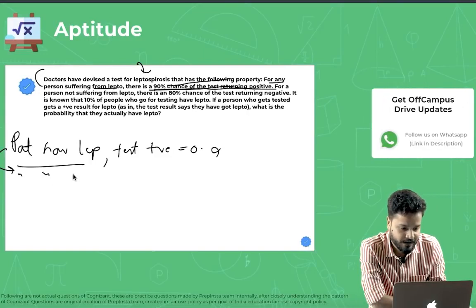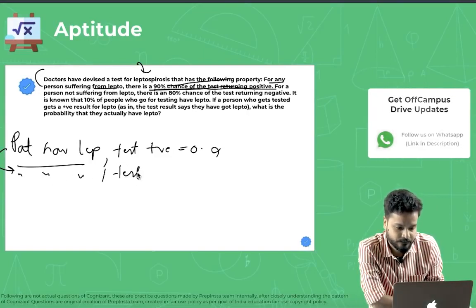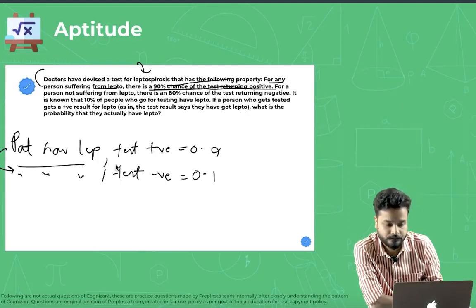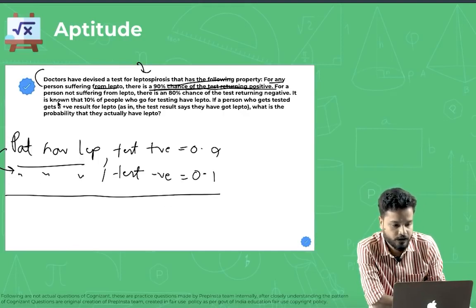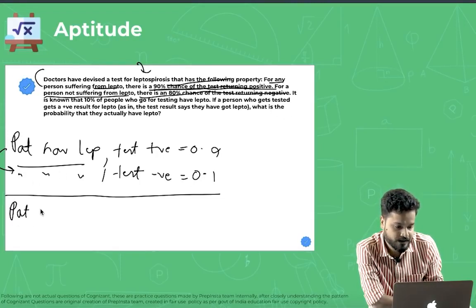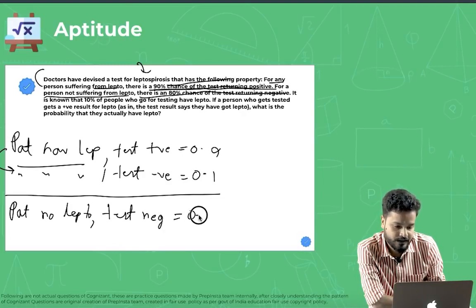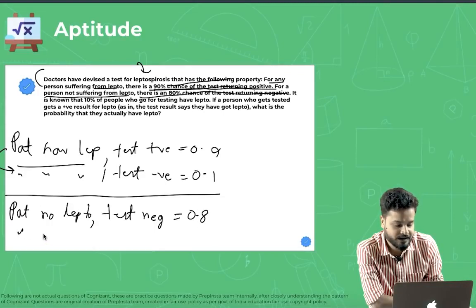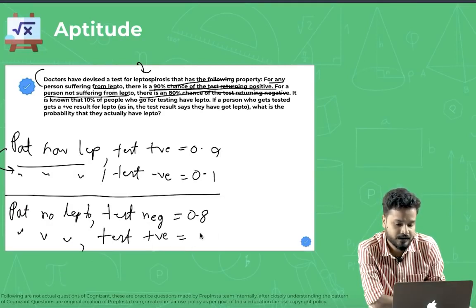So similarly, patient having lepto test negative would be 0.1. Similarly, for a person not suffering from lepto, there is an 80% chance of the test turning negative. Patient no lepto and test negative is 0.8. These are all probabilities that we are talking about. So person having no lepto and test positive is 0.2.